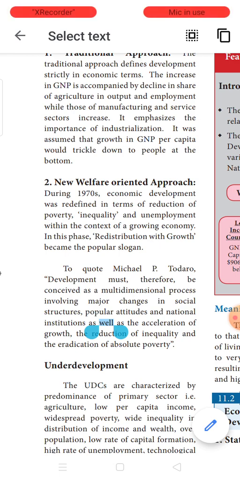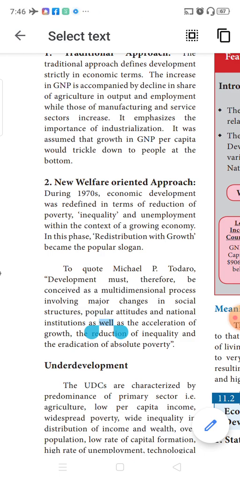Traditional approach means if the country approaching development strictly sees that it has to grow only in monetary terms, in terms of money only, if a country aims at its growth, that is, if they want to increase their GDP, GNP, that is their ultimate aim.